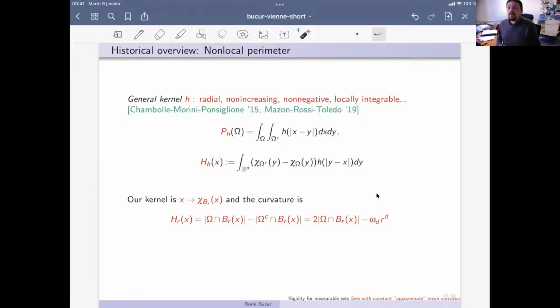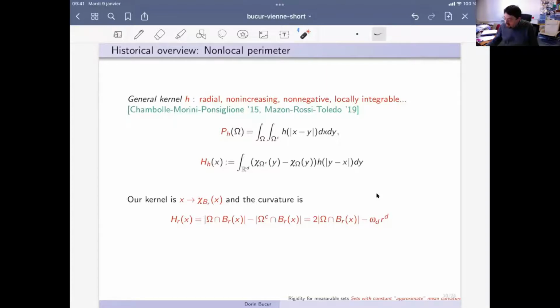Because in fact, the quantity at which we look, which is the volume intersected with a ball, can be associated to a so-called generalized perimeter, recently studied by Chambolle, Morini, Ponsiglione, or Mazón, Rossi, and Toledo, which is associated to some kernel function.